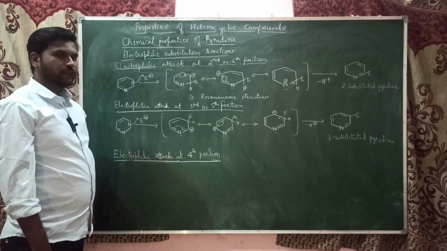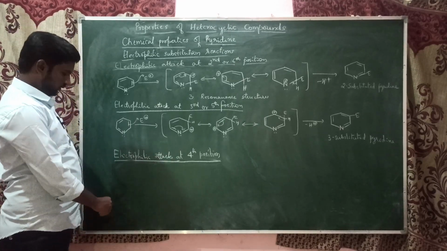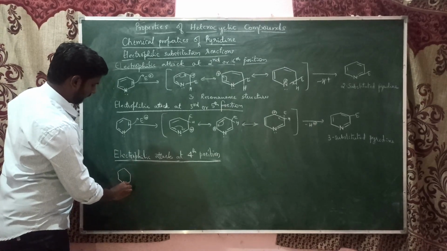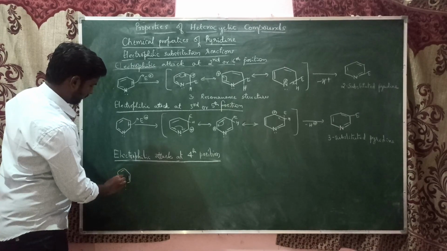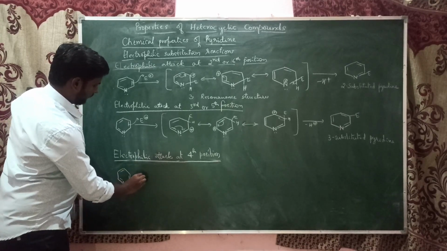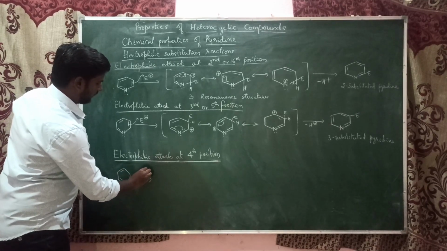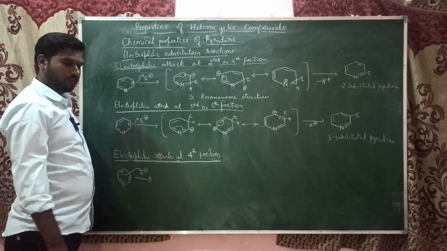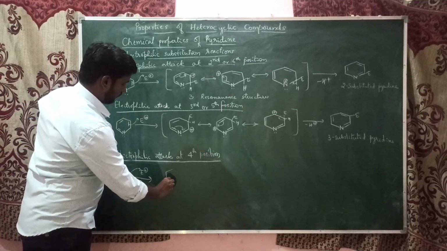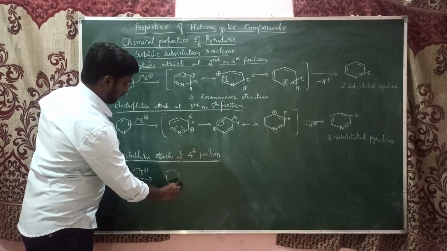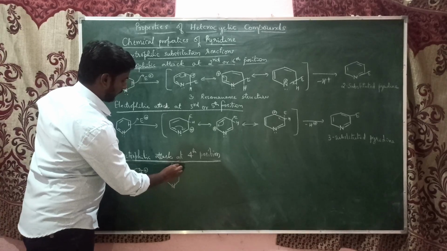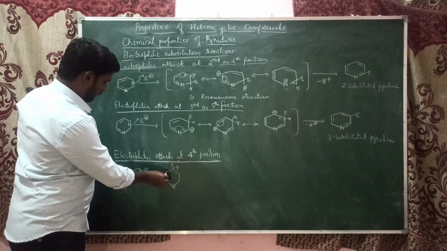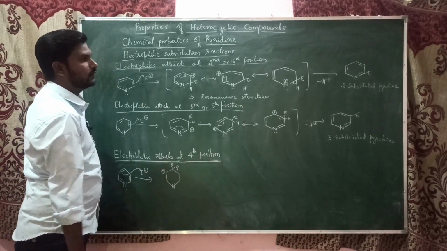Now we'll see the electrophilic attack at the fourth position. So this is pyridine. When an electrophile has been introduced, this pi electron will take that electrophile, which is a proton, and the positive charge will form at this position.